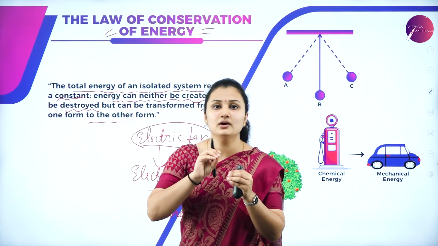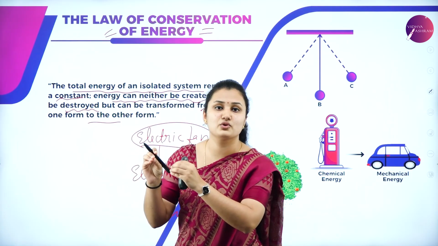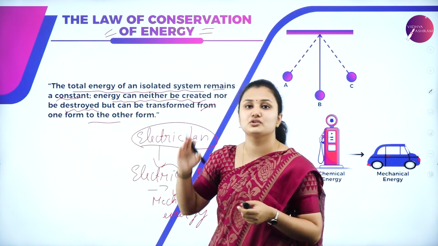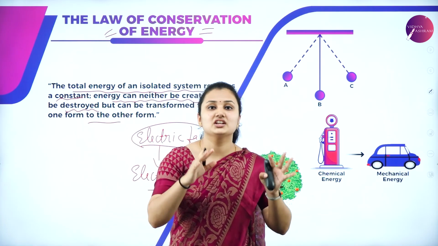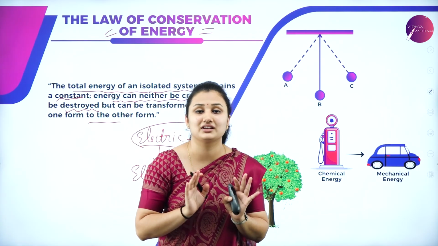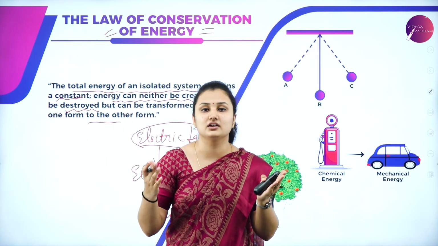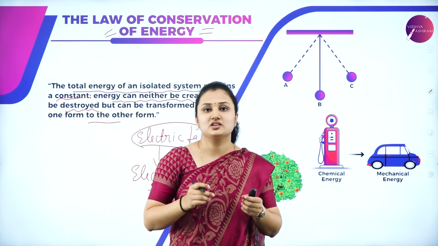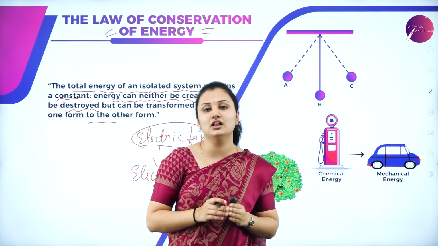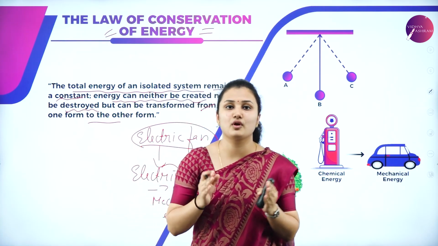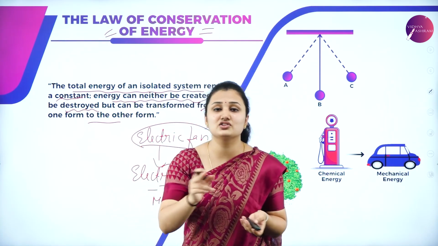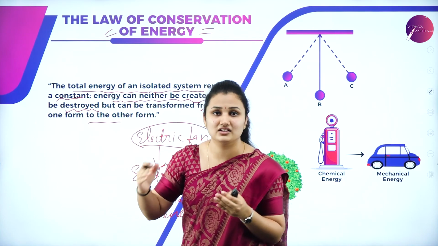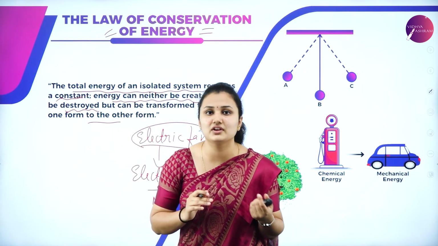When you apply the force in one direction, there is an equal and opposite force, that is the spring force, acting in the other direction. Next we studied the law of conservation of energy, where we learned that energy can neither be created nor be destroyed, but it's transferred from one form to another. In an electric fan, the electric energy is transferred to mechanical energy. Similarly, chemical energy is transformed to mechanical energy. That is the principle of the law of conservation of energy. Total energy of the system remains constant. We also studied conservation of mechanical energy, which works on this principle, in the previous session.